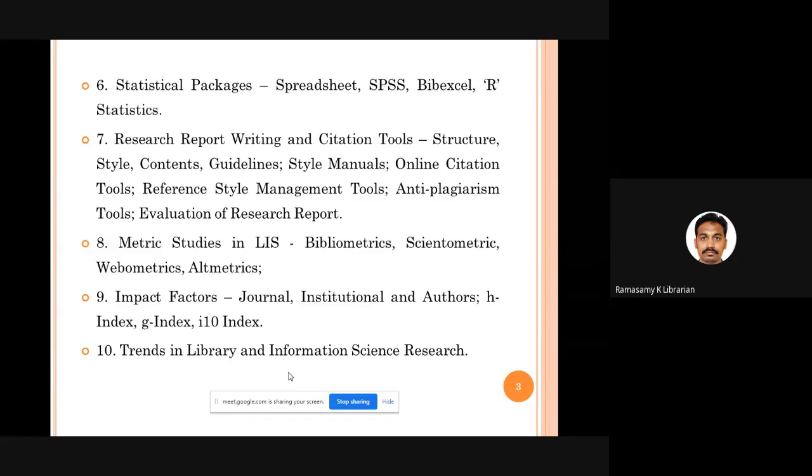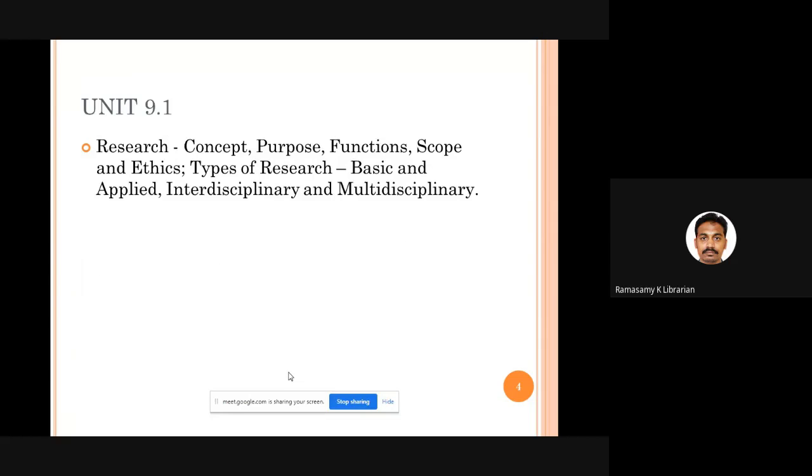Fine. And unit 8 and 9th, we talk about metric studies in library science, the so-called scientometrics, webometrics, infometrics, altmetrics, and the metrics, what you can have to assess an individual or an institution or a journal, research metrics. 10th unit, we talk about recent trends in library and information science. Fine. So today, I will have to cover first 2 units, 9.1 and 9.2, which talks about introduction to research and the types and methods of research.